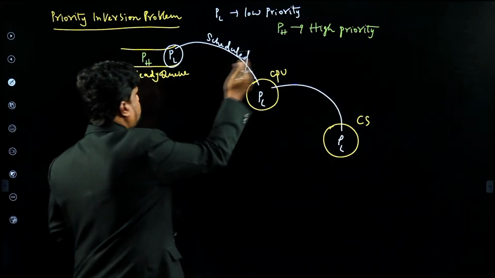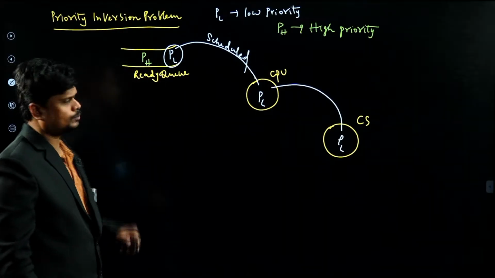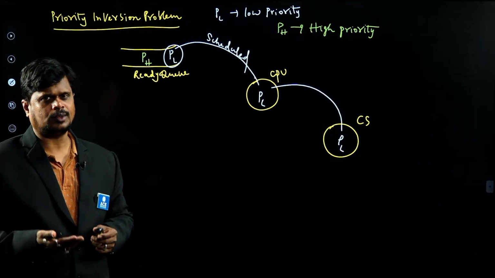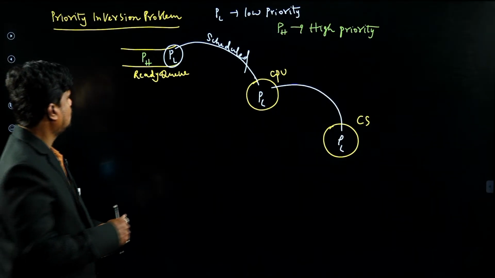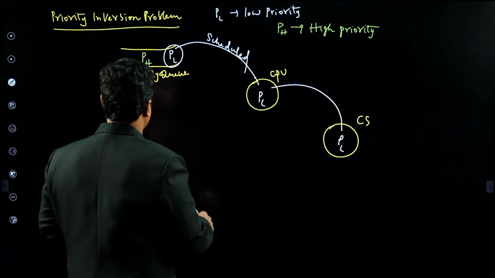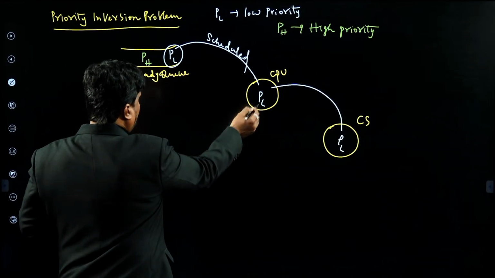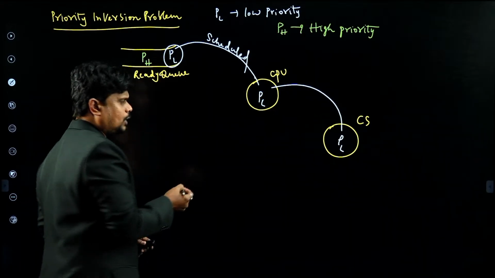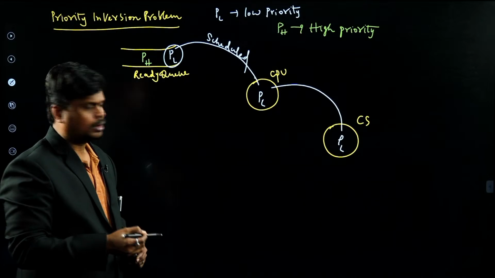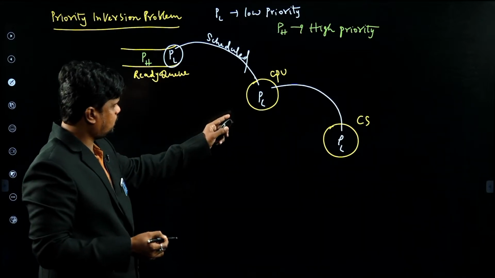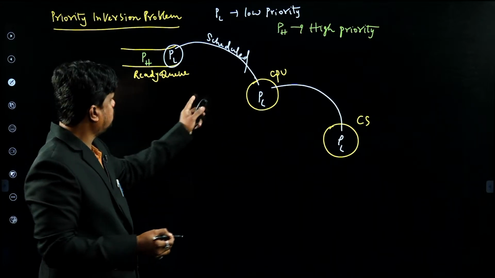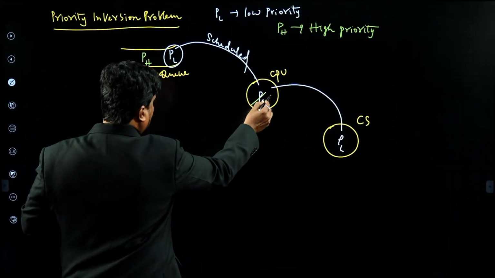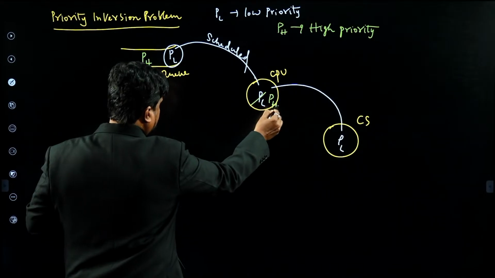You know that according to the process scheduling algorithms, while a low priority process is in execution, if any high priority process arrives, then we should hand over the CPU to the high priority process and add this PL back to the ready queue. So now we are handing over this CPU to the high priority process.